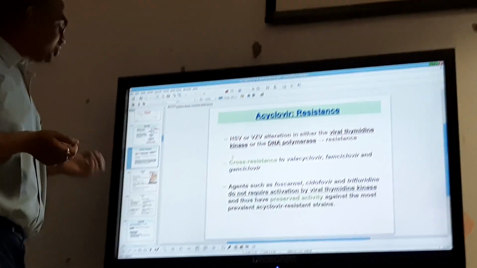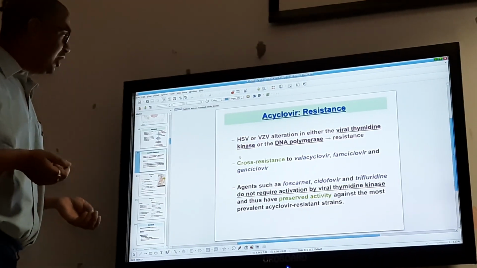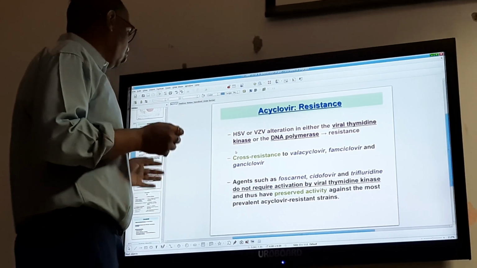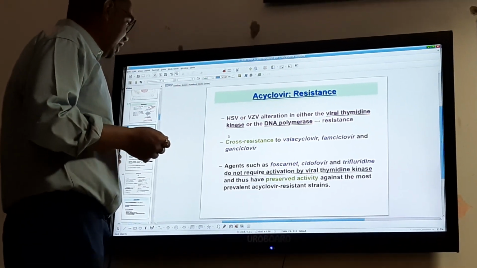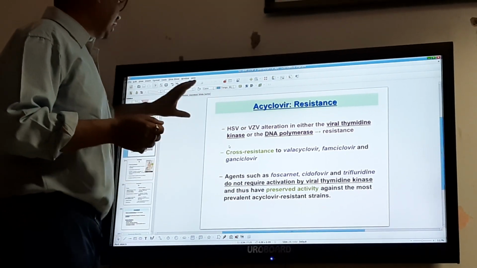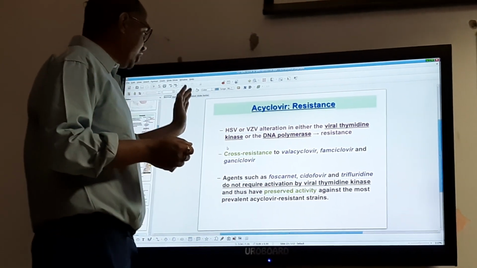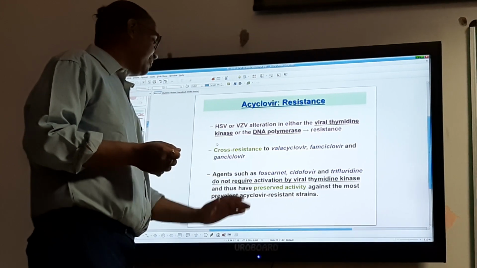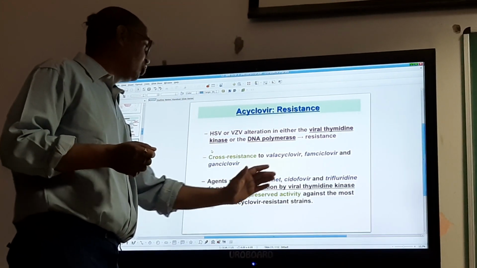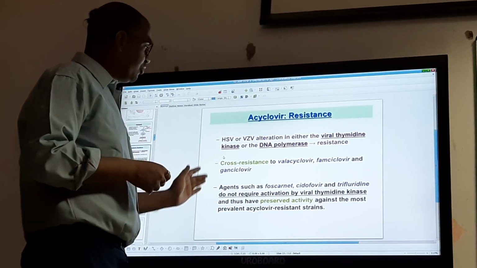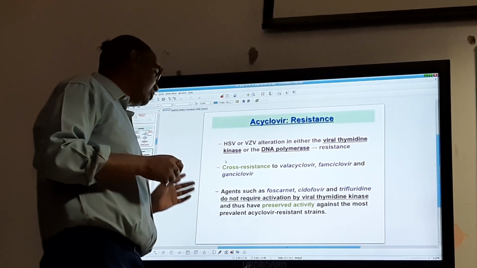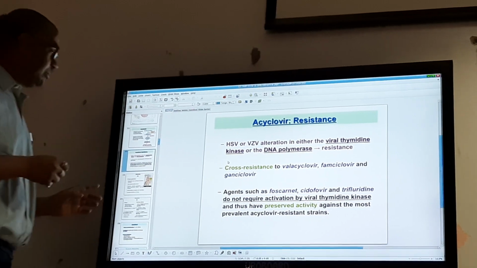Agents such as foscarnet, cidofovir, and trifluridine do not require activation by viral thymidine kinase as acyclovir does, and have preserved activity.